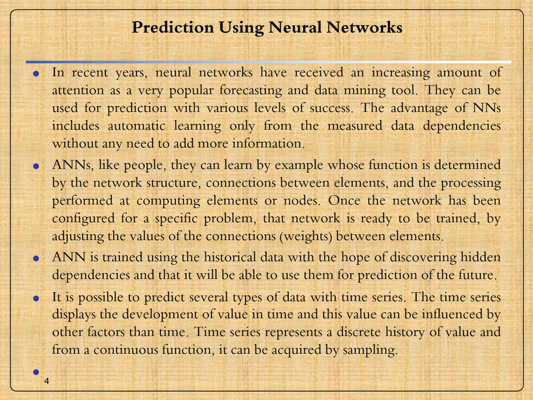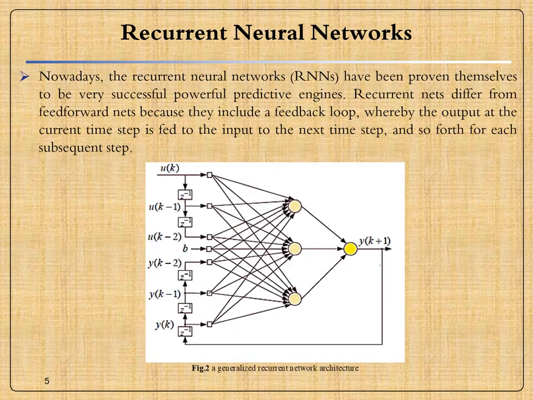It is possible to predict several types of data with time series. The time series displays the development of values in time, and these values can be influenced by other factors. The time series represents a discrete history of values, and from continuous functions it can be acquired by sampling.